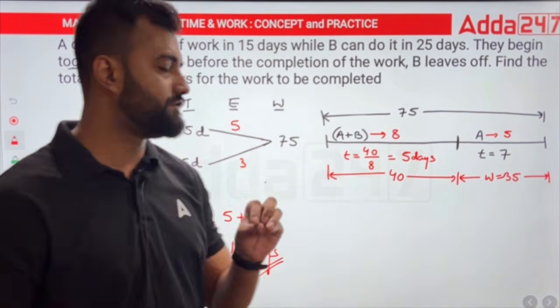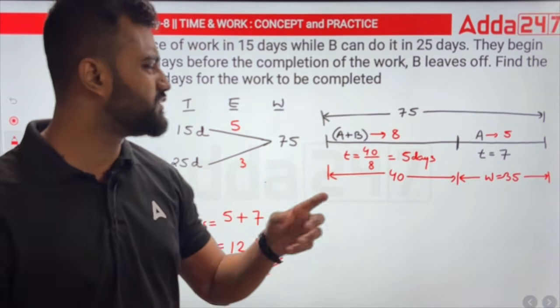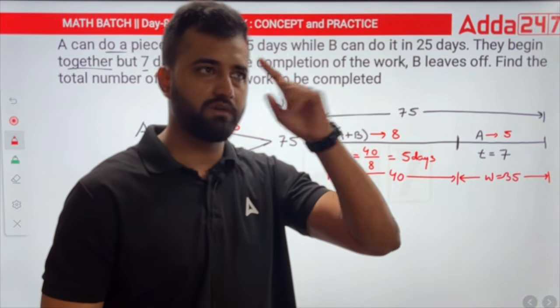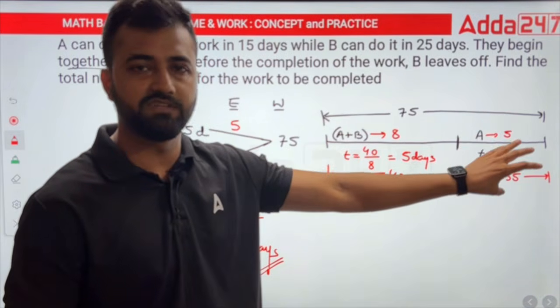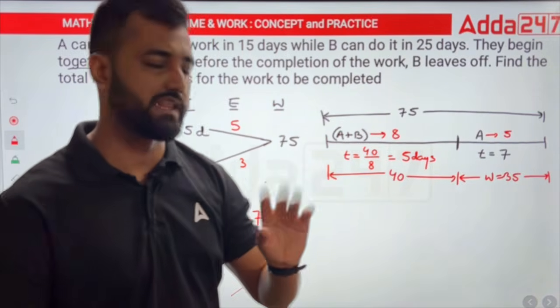And after a while, if you practice a few more questions, you will see that you will not need this line diagram. You can do it directly out here. Simple calculations. We just need how much work has been done in the remaining days. Then subtract that work from the total and divide. Whatever number you get, just add them. You'll get the answer like that.